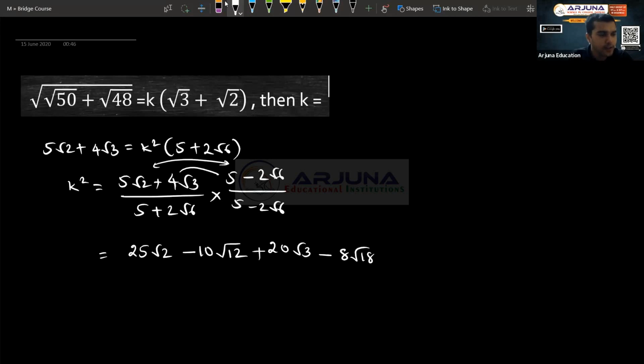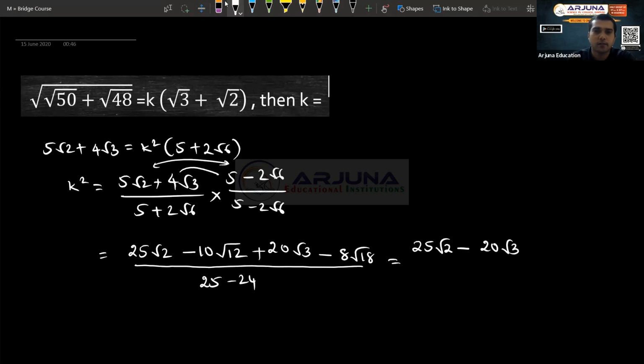Fine. So whole divided by, so what do you get? Whole divided by 25, that's 25 minus 4 into 6, that is 24. So 25 minus 24 is equal to how much? 1. So denominator is going to become 1, very clear. The numerator, I need to simplify this further. So how can I write? I can write it as 25 root 2 minus, how do you write root 12? Root 12 is 4 into 3, right? 4 into 3, that is 2 comes out, that is 20 root 3 you will get.